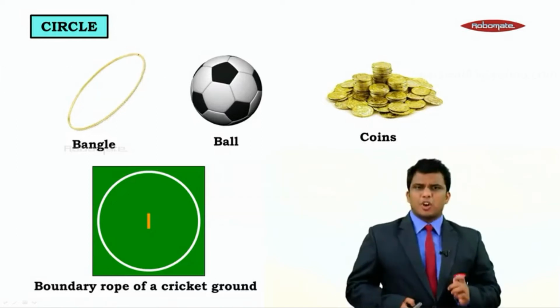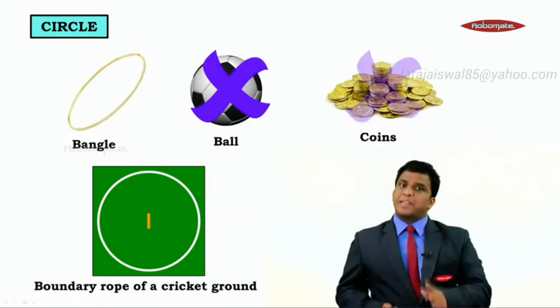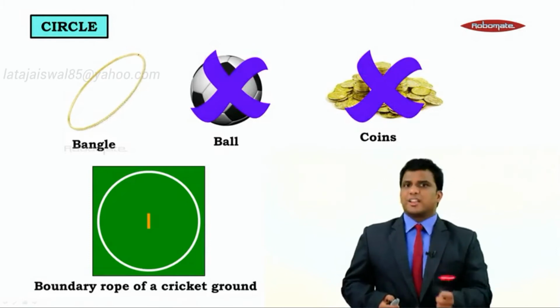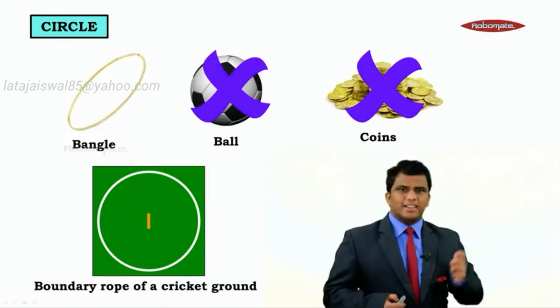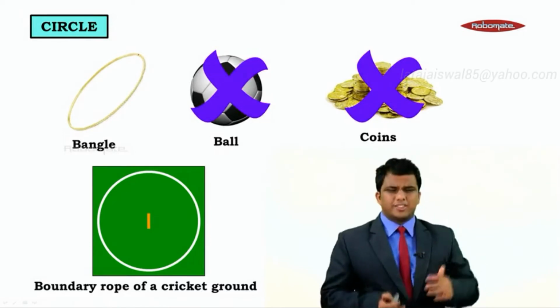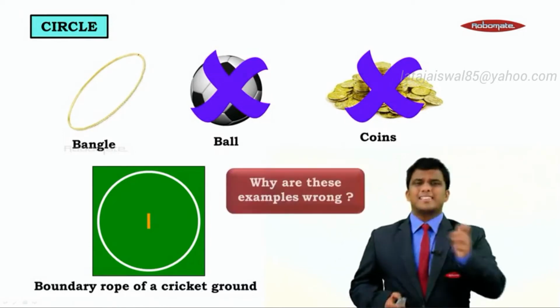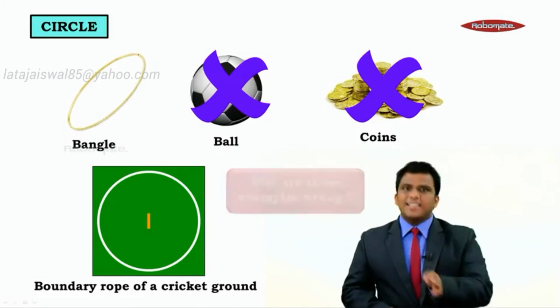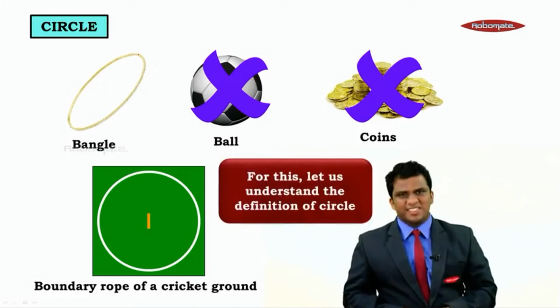The examples which are wrong are definitely going to be the ball and the coins. Now you may ask me, why are they wrong? Because one of them is a sphere and the second is a cylinder. There are many cylinders when we talk about coins. But why are these examples exactly wrong? Why are these examples not a circle? To understand, let us understand the definition of a circle first.